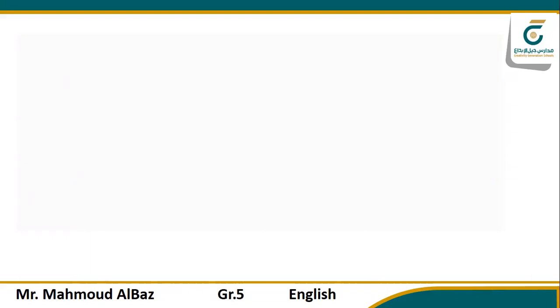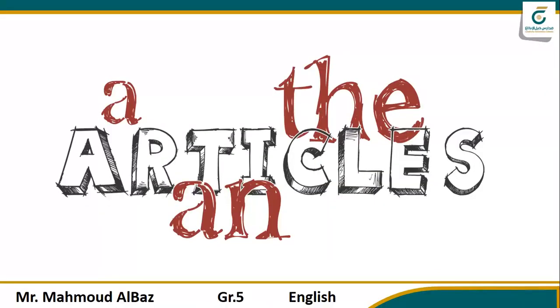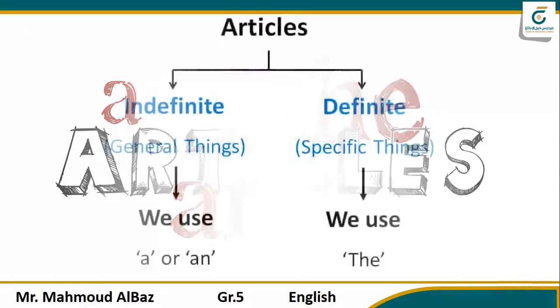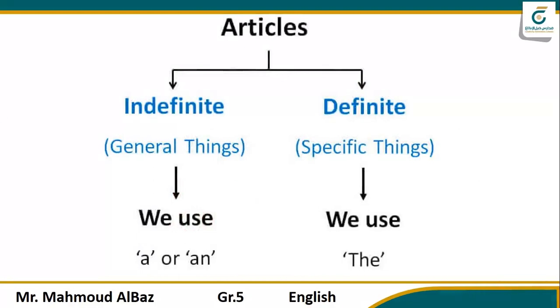Is everything clear, guys? I hope everything is clear right now. So let's get to the second part of our lesson today. It's about articles. Articles are words like a, an, and the. Some are indefinite, like general things, when you use a or an, and the other one is definite, for specific things, like when we use the word the.